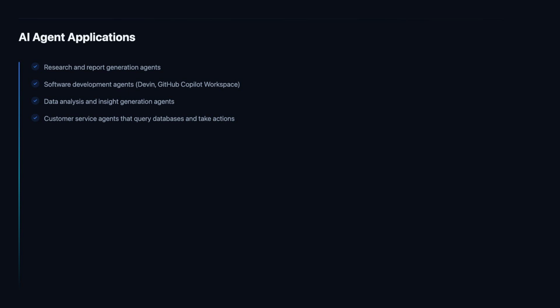Customer service agents that query databases and take actions represent a qualitative leap beyond the scripted chatbots of previous generations. Rather than following rigid decision trees, these agents understand natural language queries, look up customer records in real time, check inventory or account status, process refunds or order modifications, escalate to human agents when appropriate, and follow up automatically after resolution. They maintain conversational context across a session and can handle the complex, branching dialogues that arise in real customer interactions, delivering resolution rates and customer satisfaction scores that approach those of skilled human agents at a fraction of the cost.